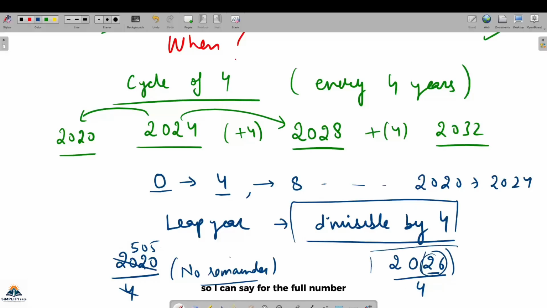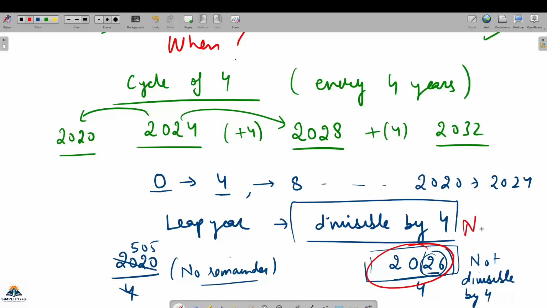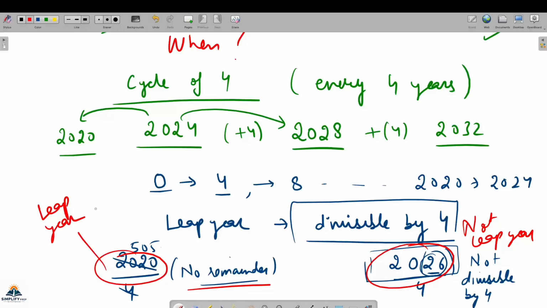So I can say for the full number that it will not be divisible by 4. 2026 is not divisible by 4, so it is not a leap year. But 2020 was divisible, so it is a leap year. Okay. So this is the first thing about the leap year concept.